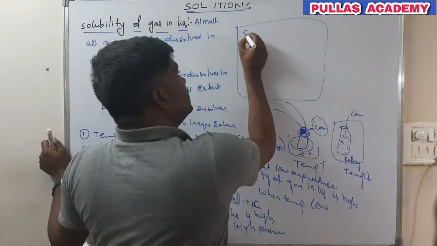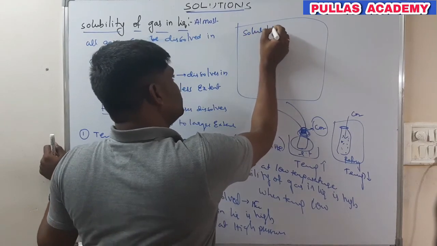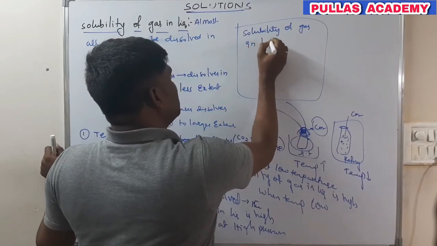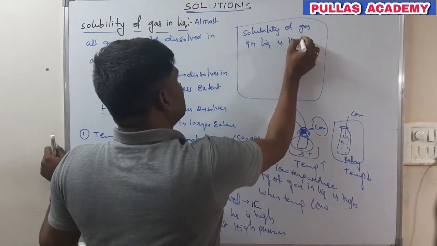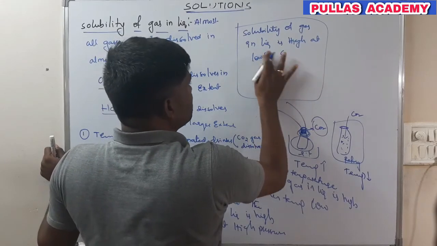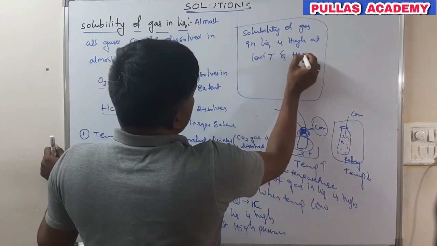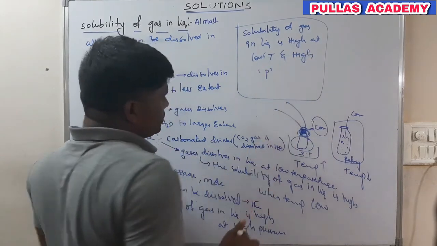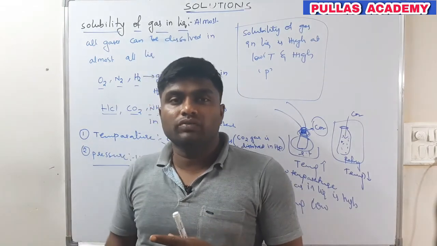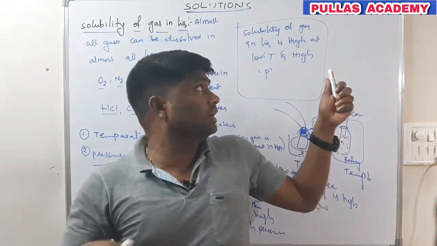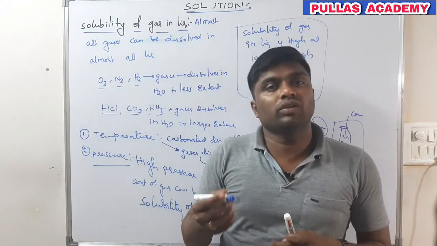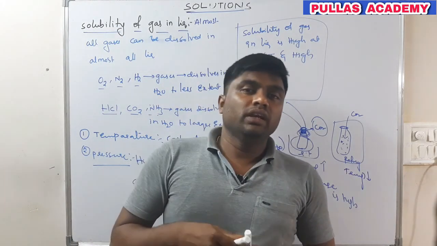I will write here: the solubility of gas in liquid is high at low temperature and high pressure. It means if you want to dissolve more amount of gas in liquid, you should maintain low temperature and high pressure. Then only more amount of gas can be dissolved in the liquid.